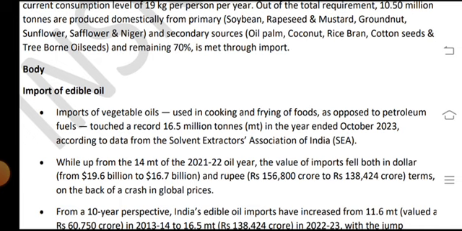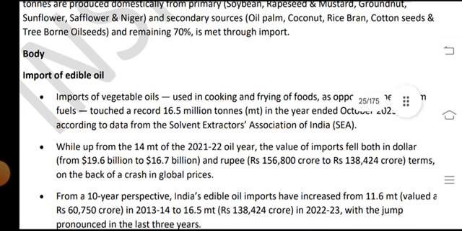The value of the imports fell both in dollars, from $19.6 billion to $16.7 billion, and in rupees, from 1 lakh 68,000 crore to 1 lakh 38,424 crore, on the back of a stumping fall in prices.